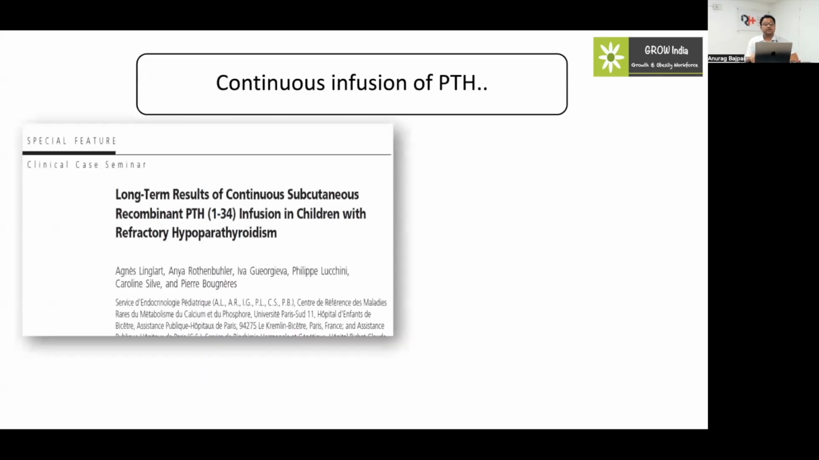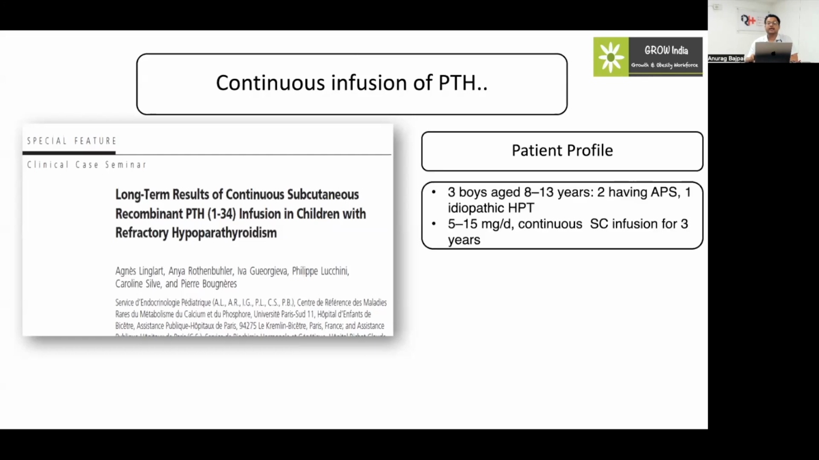Now, subsequent to that, there is a concept of whether we can use this continuous infusion of PTH, and what the beneficial effects of continuous PTH therapy are over the twice daily or thrice daily regimen. This was a study done by Dr. Linglart in 2011, where he took 3 boys, 2 having APS and 1 having idiopathic hypoparathyroidism.